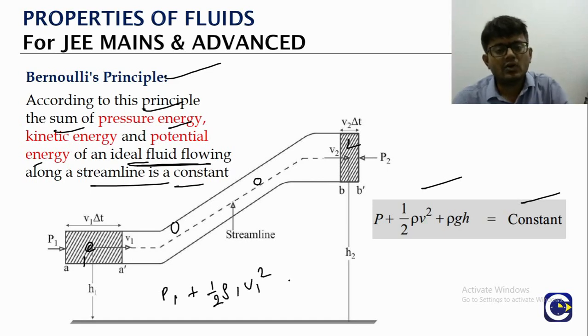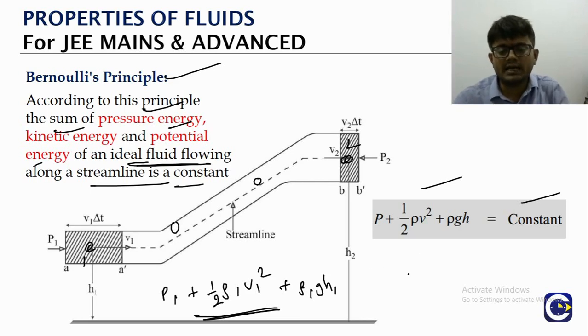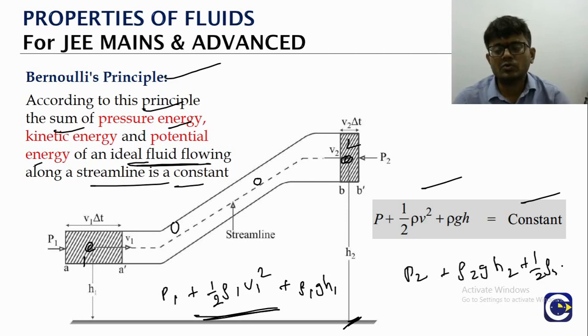Half rho 1 V1 square plus rho 1 g h1. That is the total energy: pressure energy part, kinetic energy part, potential energy part. That will be equal to the energy at the other point, so here it is pressure P2 plus rho 2 into g into h2, where h is the height above the reference, plus half rho 2 into V2 square.